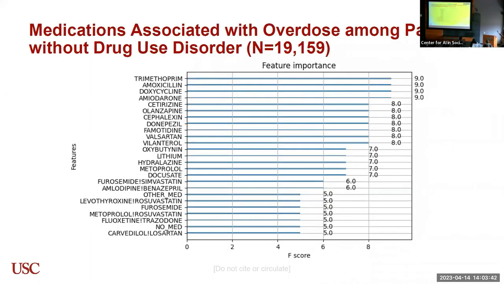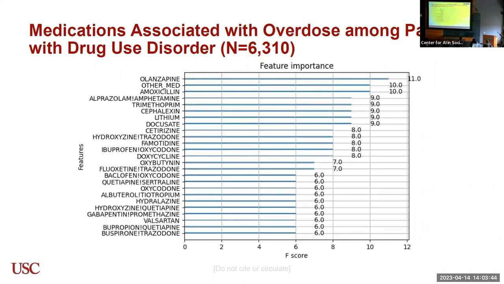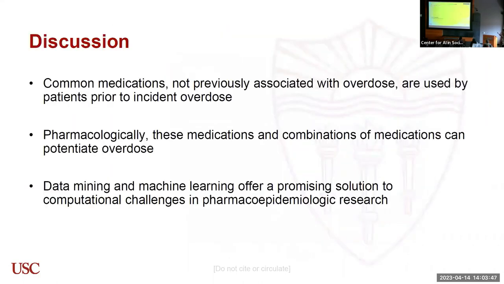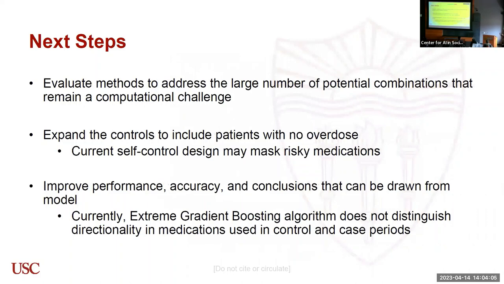So we did the analysis for drug use disorder and people without drug use disorders. One important thing that I would like to present here is that machine learning has been really helpful in this case, where it was very difficult for us to track the total count of unique medications that can come out, especially using FP-growth. For the next step, we are planning to improve the accuracy of the model. Currently, it's at 70%. We are planning to improve on it.